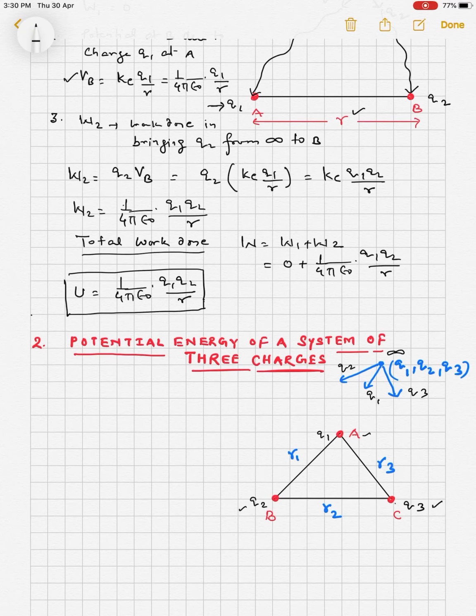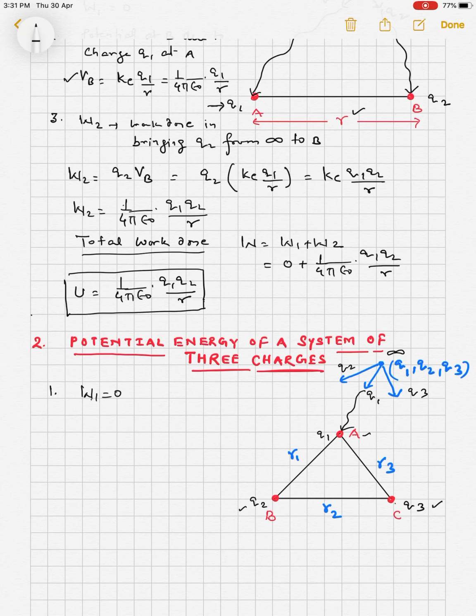So number 1: initially there was no charge, which means no field. First the charge q1 is taken from infinity to the point A. So no work is being done, W1 equals 0. This is the work done in bringing charge q1 from infinity to A. It is 0 because there is no field, which means no work is being done.